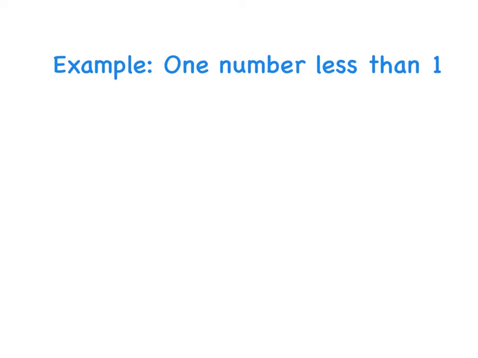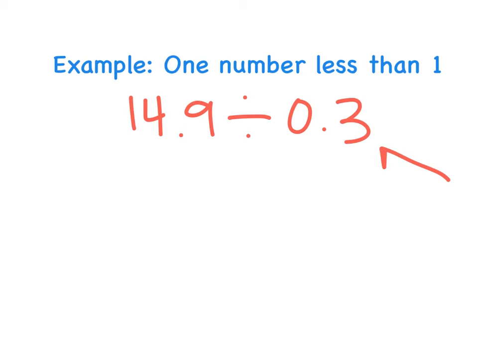So in your last example, the decimal was the first number, the dividend. The trickiest kind of problem that you'll see with estimating, and you won't see this often, so just try your best to understand it, is when you have something where maybe you have 14.9 divided by 0.3, and my second number is less than 1. When your divisor is less than 1, it gets a little bit tricky, but you guys can still do it. Again, start with that second number, and actually I feel pretty good about keeping that 0.3.